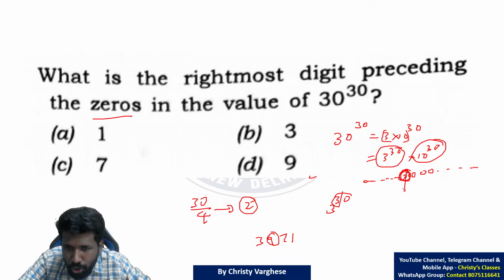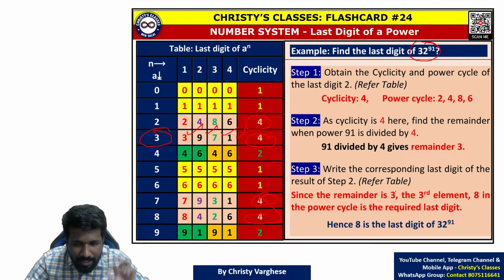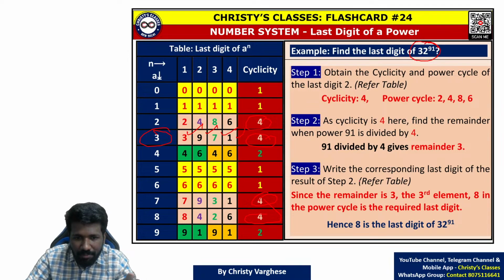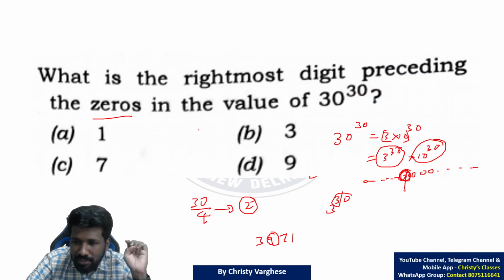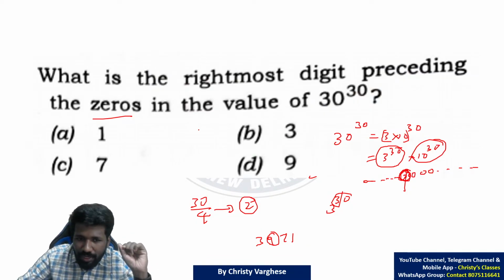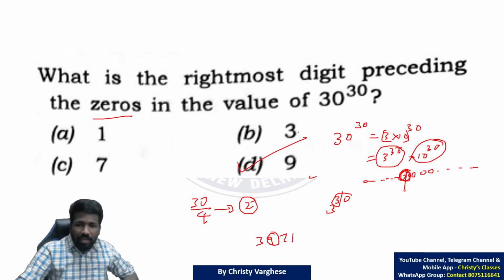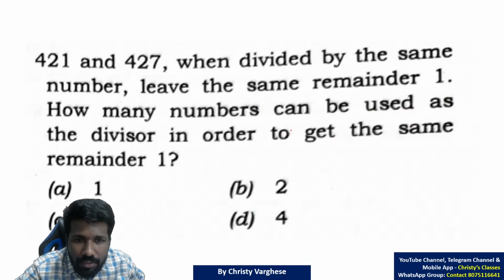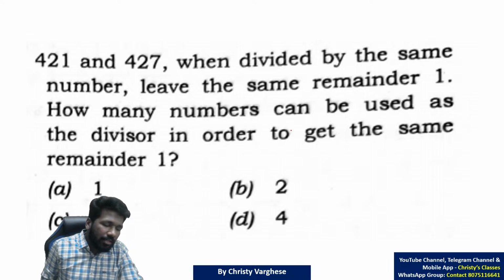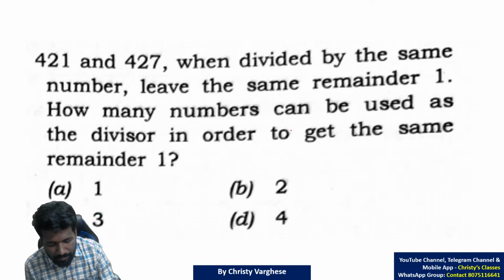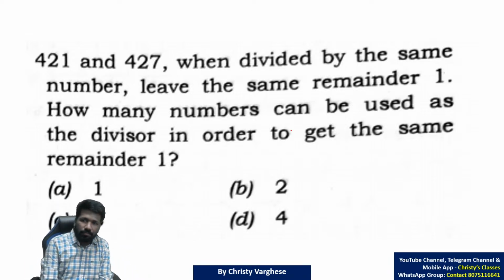Those of you who are totally new to these kinds of questions, this may be a little tricky when you are hearing it for the first time. But once you know this flashcard or this concept in this flashcard, it will be so easy. So go through the previous videos, there you can find this theory. So anyway, 9 is the answer. Option D, 9 is the answer. Then the next question, factors idea. 30 seconds, all of you try.